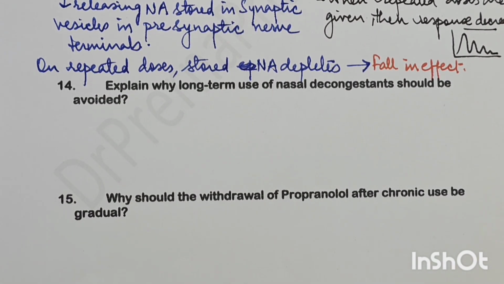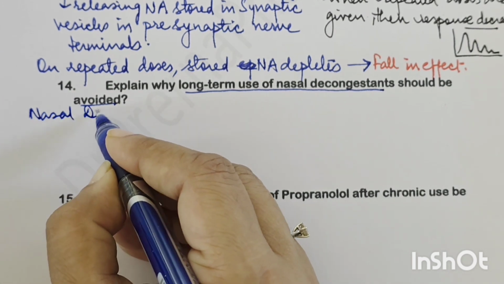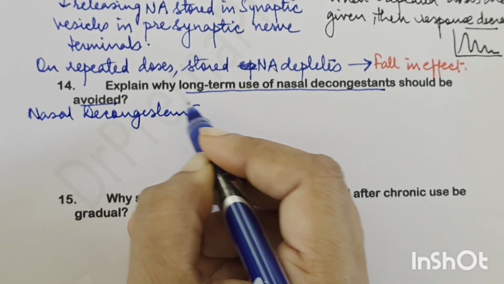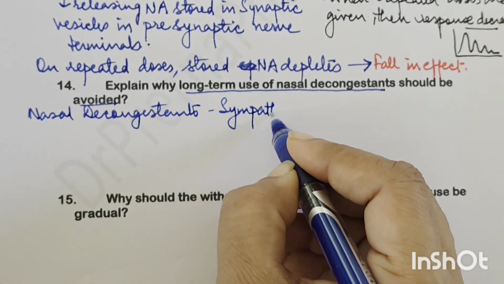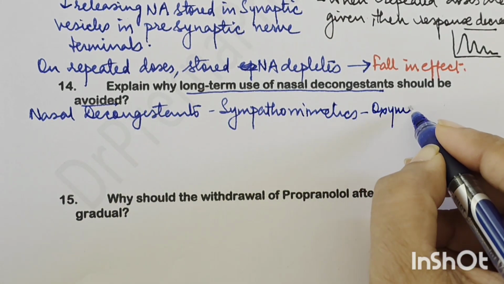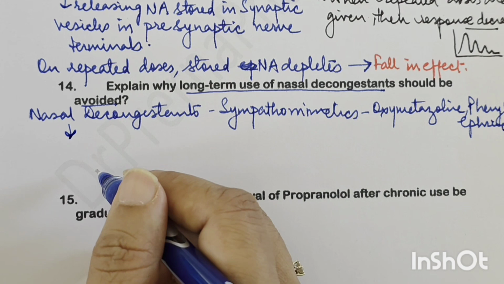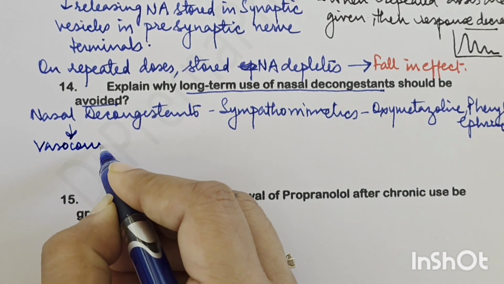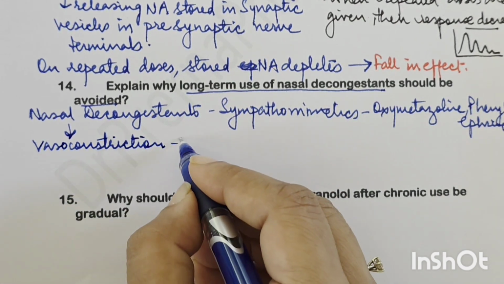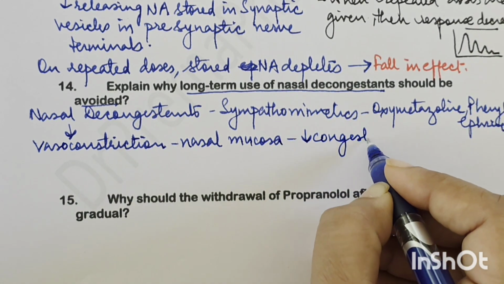Explain why long-term use of nasal decongestants should be avoided. Okay, long-term use of nasal decongestants to be avoided. Why? Let's see the nasal decongestants. They are basically sympathomimetic drugs. Sympathomimetics like oxymetazoline, phenylephrine. Okay. Now these nasal decongestants cause vasoconstriction in the nasal mucosa, thus reducing the congestion, right?